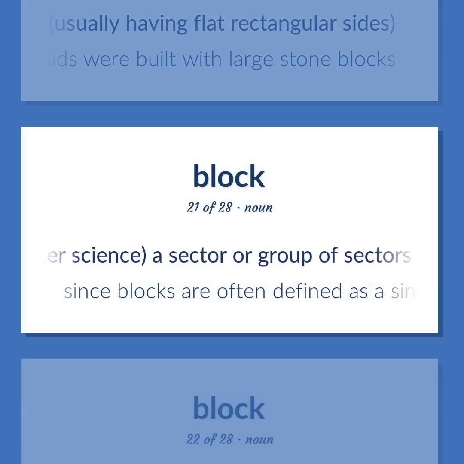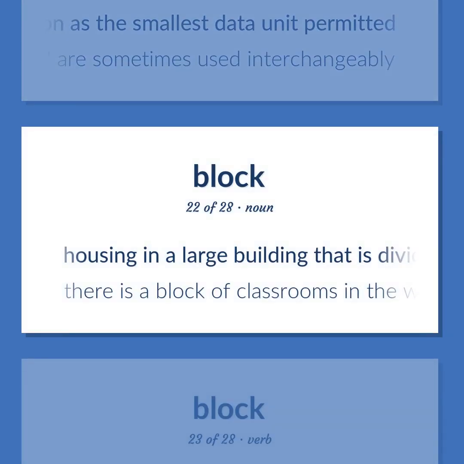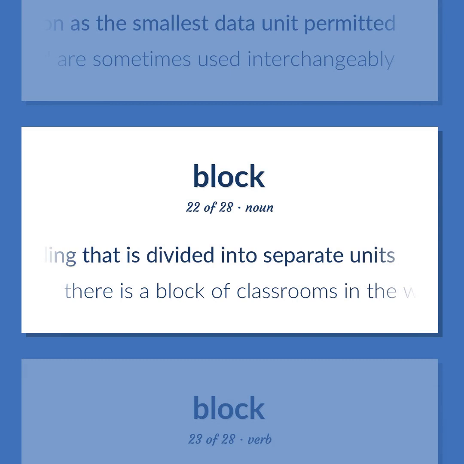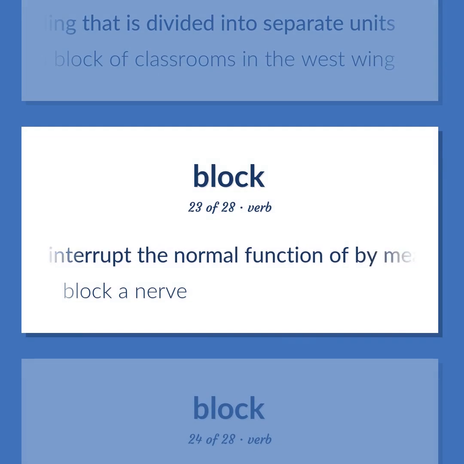Computer science: a sector or group of sectors that function as the smallest data unit permitted. Since blocks are often defined as a single sector, the terms block and sector are sometimes used interchangeably. Housing in a large building that is divided into separate units. There is a block of classrooms in the West Wing. Interrupt the normal function of by means of anesthesia. Block a nerve.